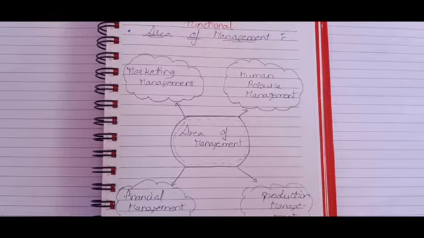So students, these are the functional areas of management. Here is the chart. The first is marketing management, second financial management, third production management, and the last is human resource management. Why am I taking human resource management last? Because this is a vast topic according to your 12th board.